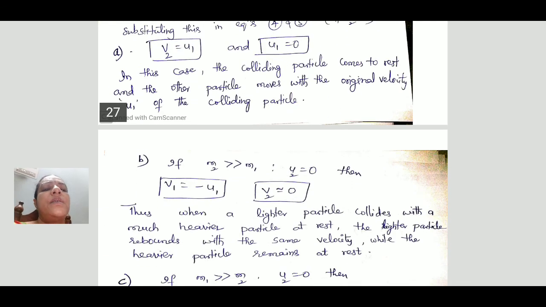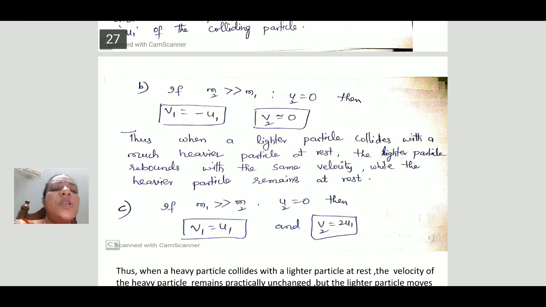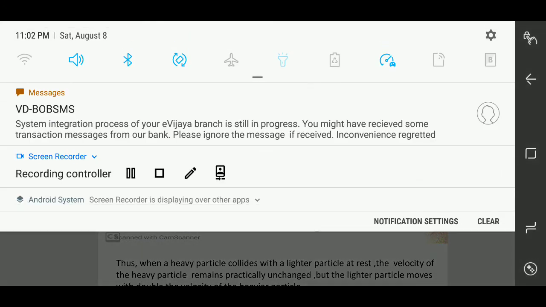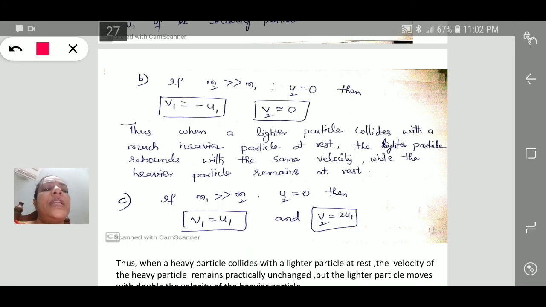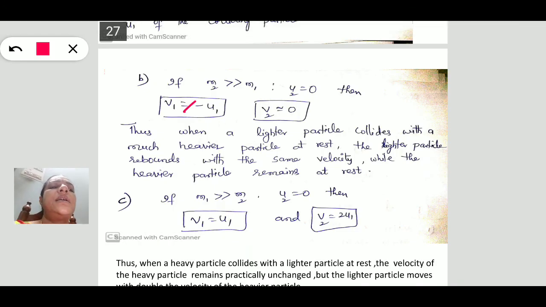Next, if masses are not equal, that is m2 is greater than m1 and the second body is at rest, we get v1 as minus u1, v2 approximately equal to 0.